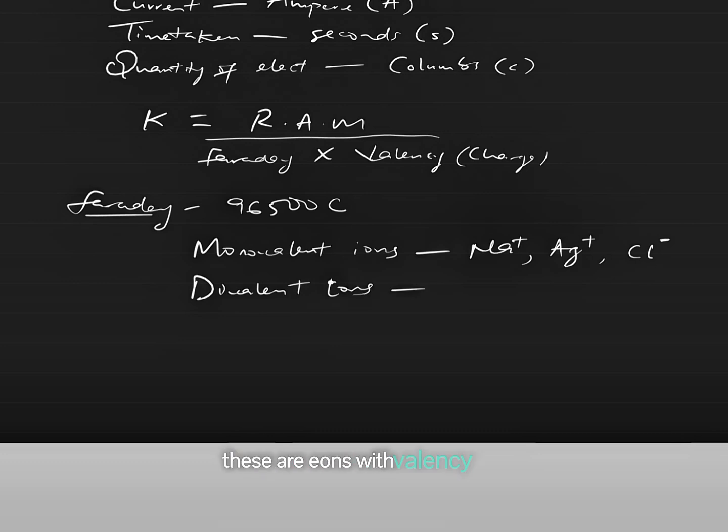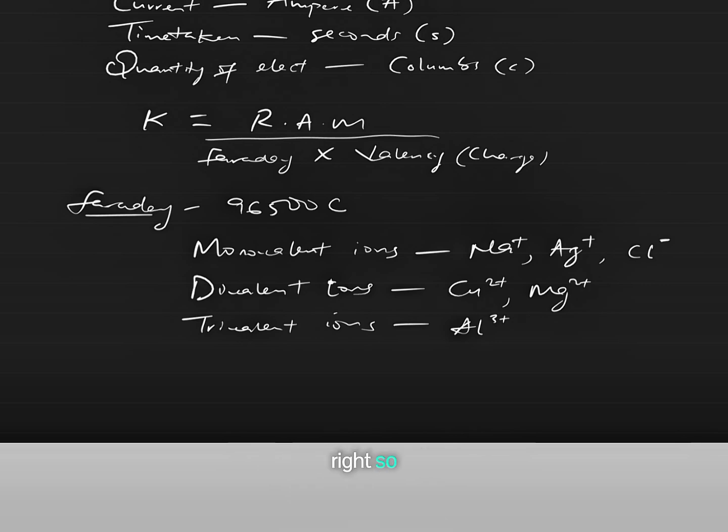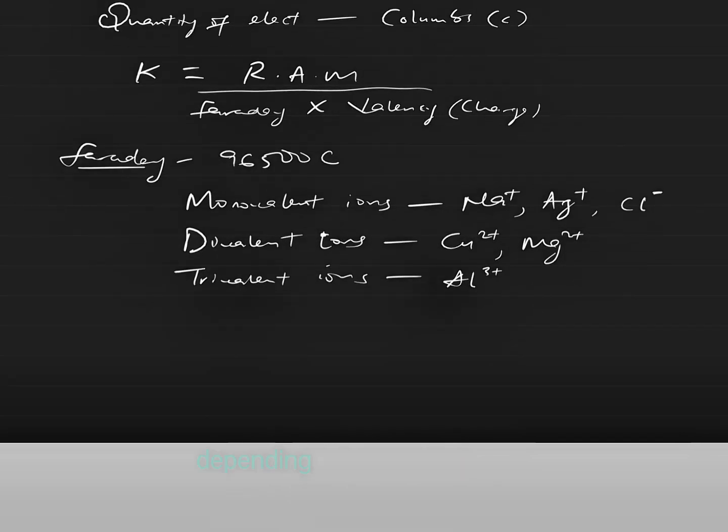These are ions with valency of 2. We have likes of Cu2+, Mg2+, and others. We also have trivalent ions. Examples are Al3+, right? So the effect of this is that depending on the valency of the ion, the number of Faraday required to liberate 1 mole of that ion changes.